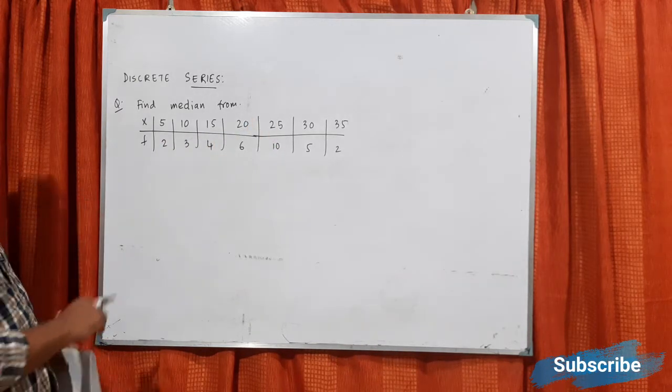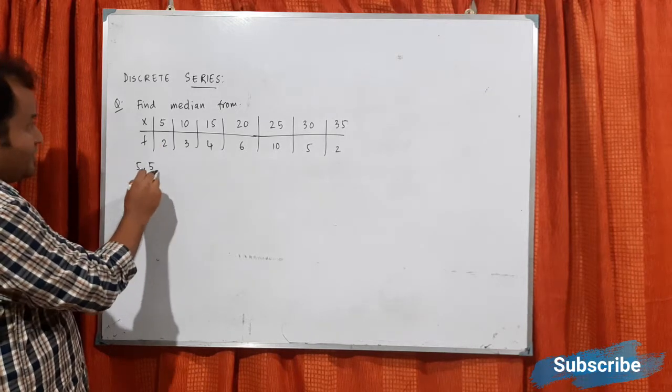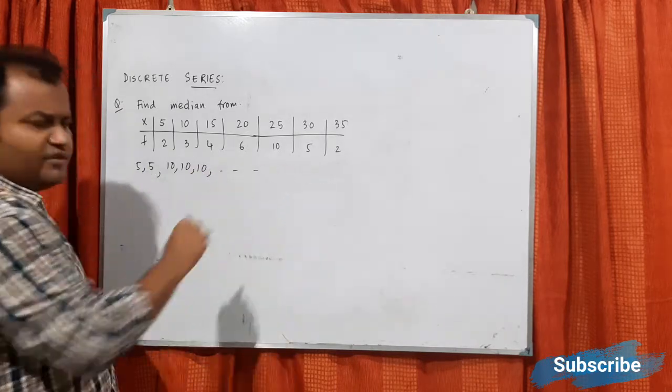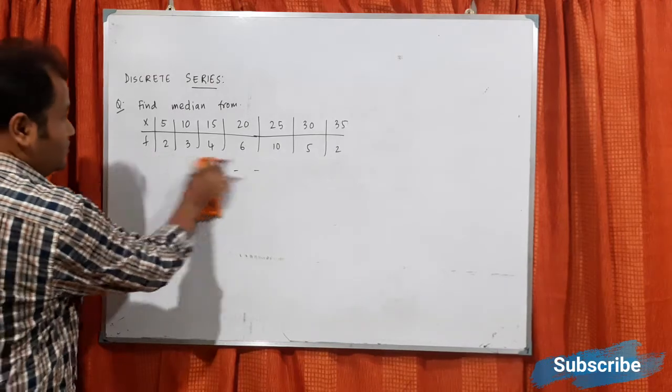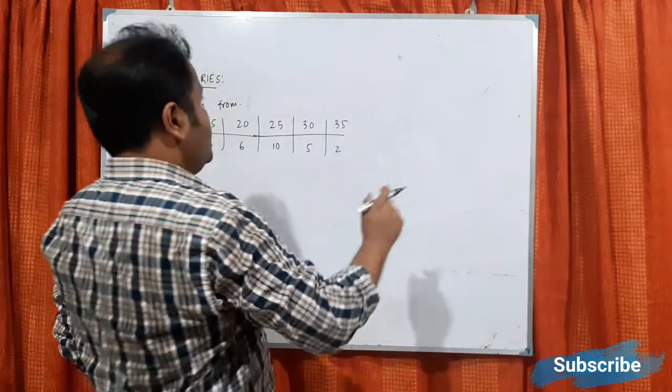So that means if I want to write the series, it will be like 5 comma 5 because 5 has frequency 2, then 10, 10, 10, then 15, 15. So it will be very time consuming. So then how to find this median? So there is a process. So let me just give you the process. So first of all,